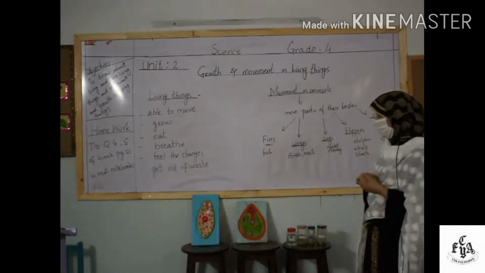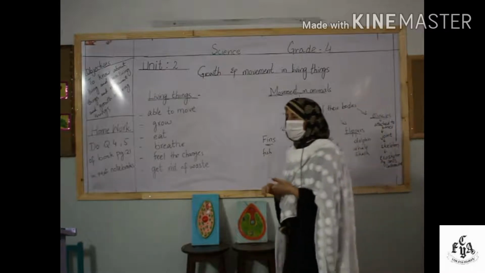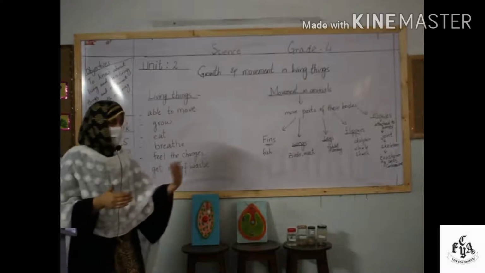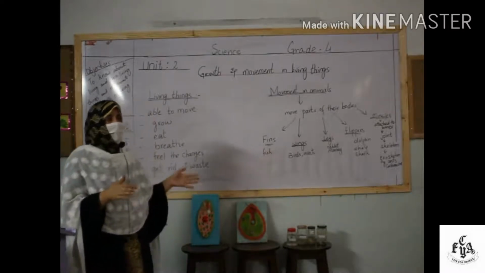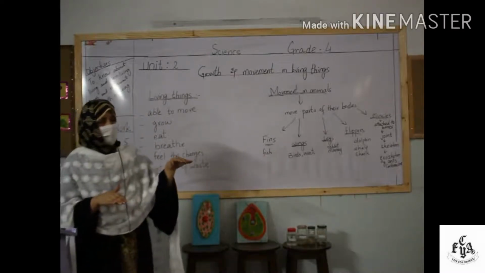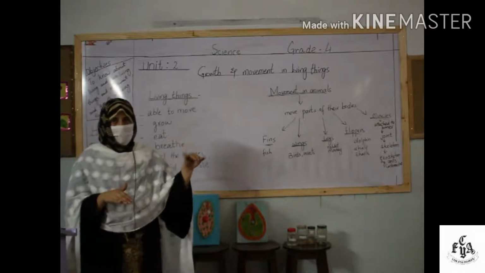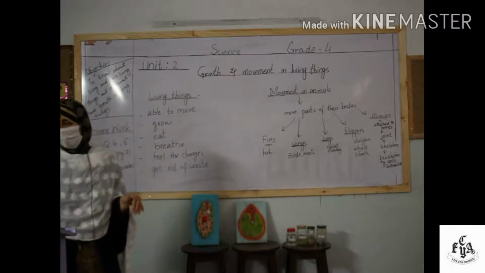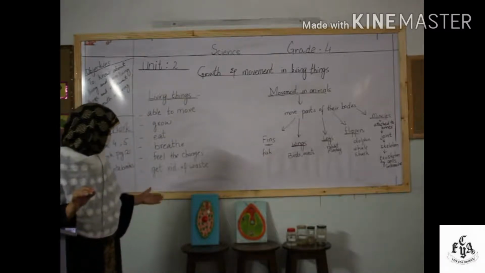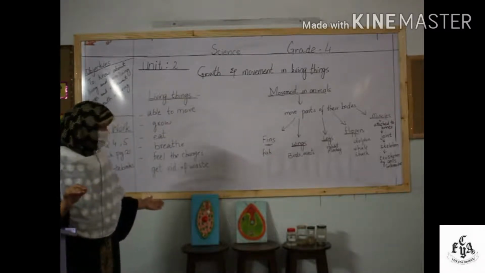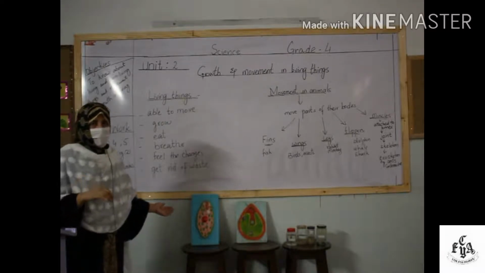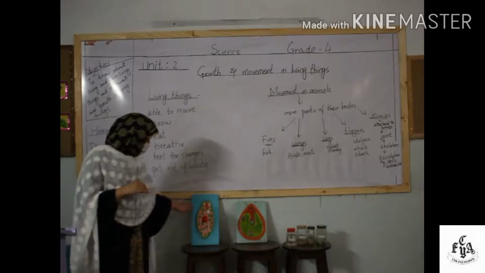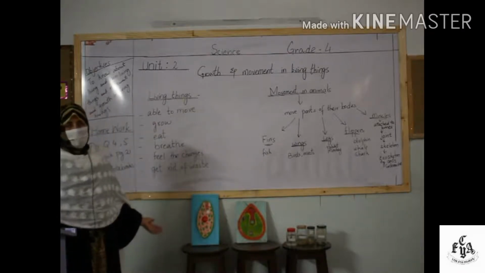Now come towards the movement in plants. You know, plants also can move, but they cannot move from one place to another like animals. They can move with the tip of their stem, leaves, and the roots. Okay. You can take the examples of some unicellular plants as well. It is mentioned in your book, and here we have the models of them as well. This is Euglena and Chlamydomonas.